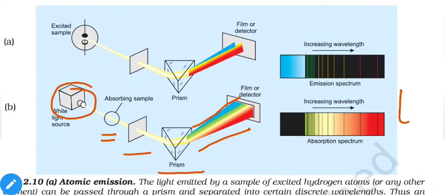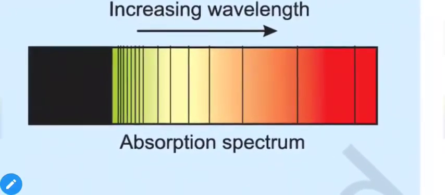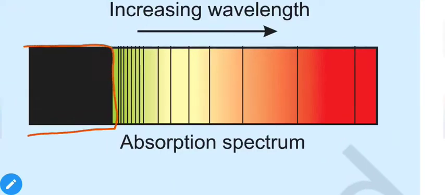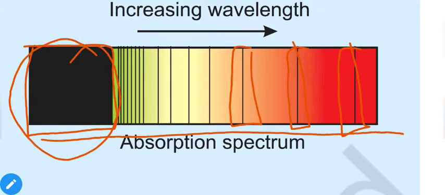When we observe the absorption spectra from it, certain wavelengths are absorbed, and all the absorbed wavelengths will appear dark. As we can see, we obtained certain dark lines and certain dark regions. All of the dark regions represent that our sample absorbed these wavelengths.